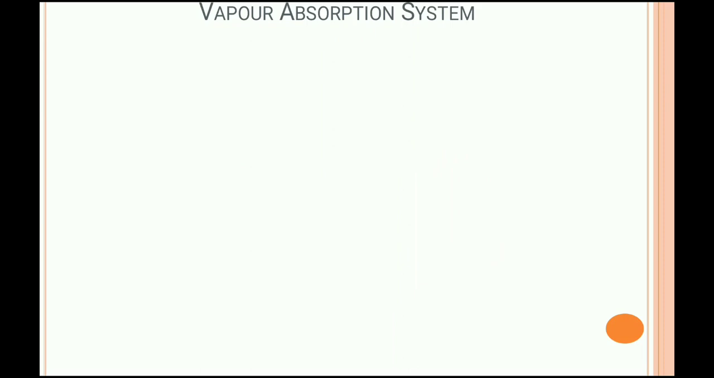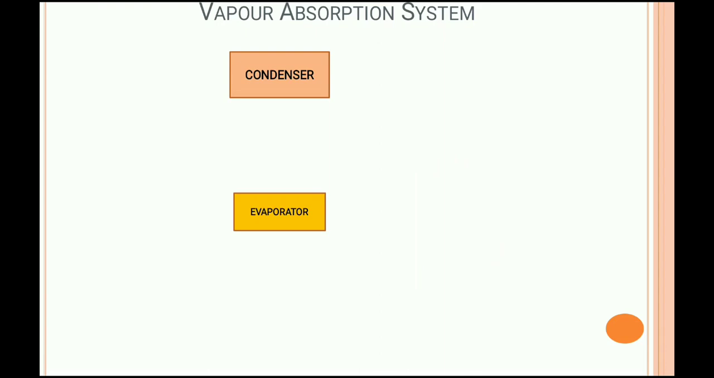If you talk about the vapor absorption system, these three parts we all know: evaporator, condenser, and expansion valve. We all know the condenser is connected with the expansion valve.